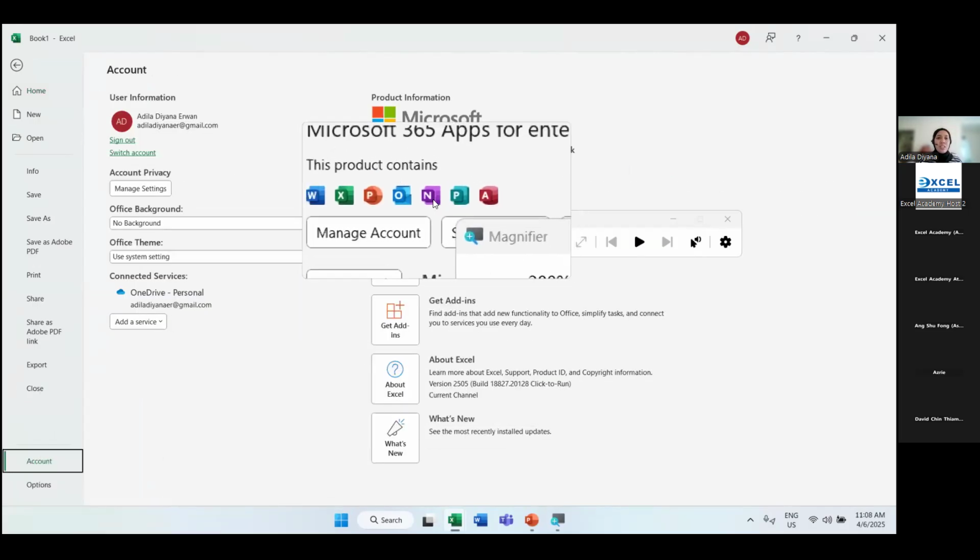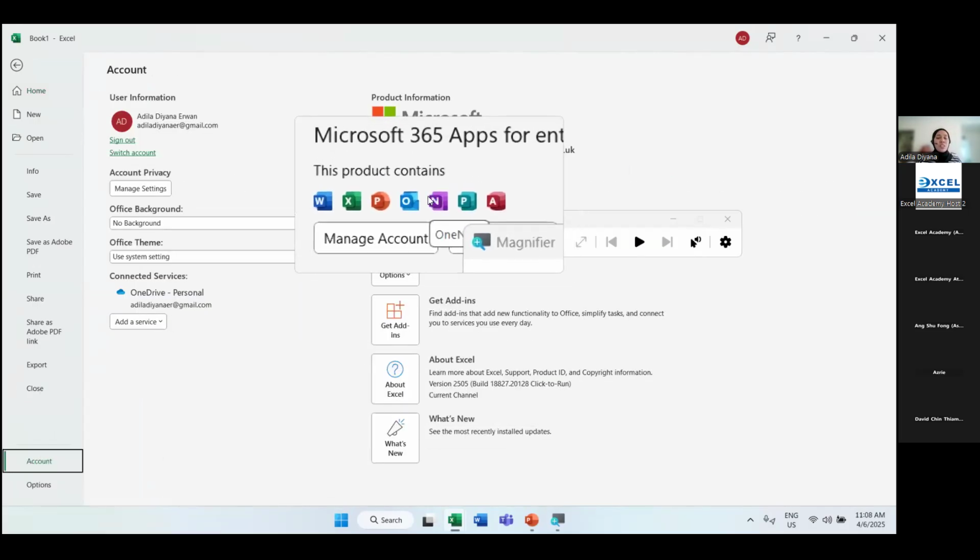Here, you can see I am using Microsoft 365, so I'm using the latest license. You can also check your license as well. Maybe before this, you were used to using your Excel, but you never really knew what version of Excel you were using. So now you have learned how to check your license.